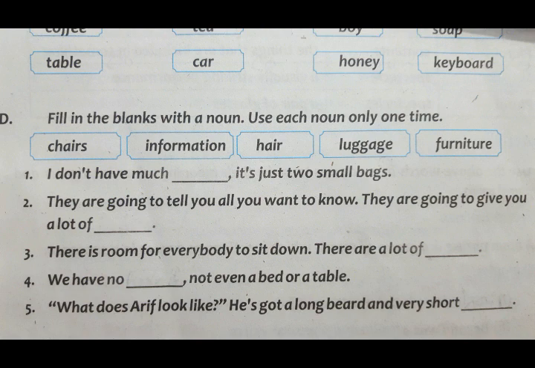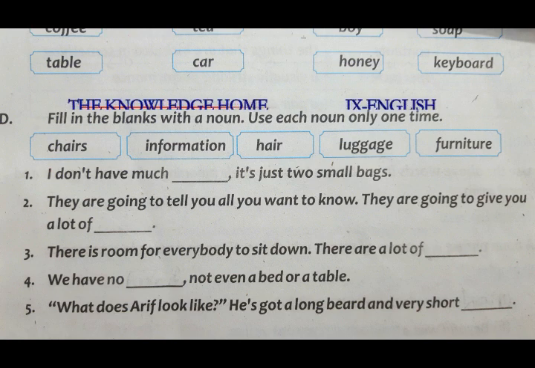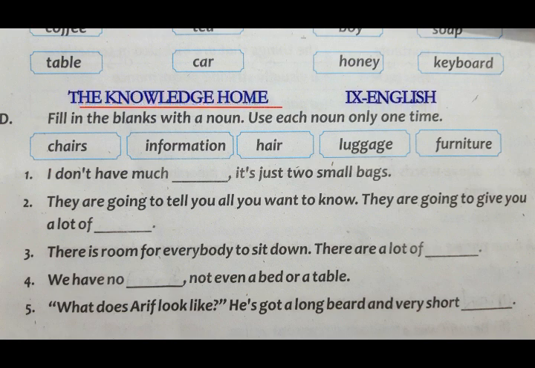Question number D is, fill in the blanks with a noun. Use each noun only one time. You are provided with fill in the blanks and some options here, so you are supposed to put the words in the right places. For example, number 1 point is, I don't have much dash, it's just 2 small bags.